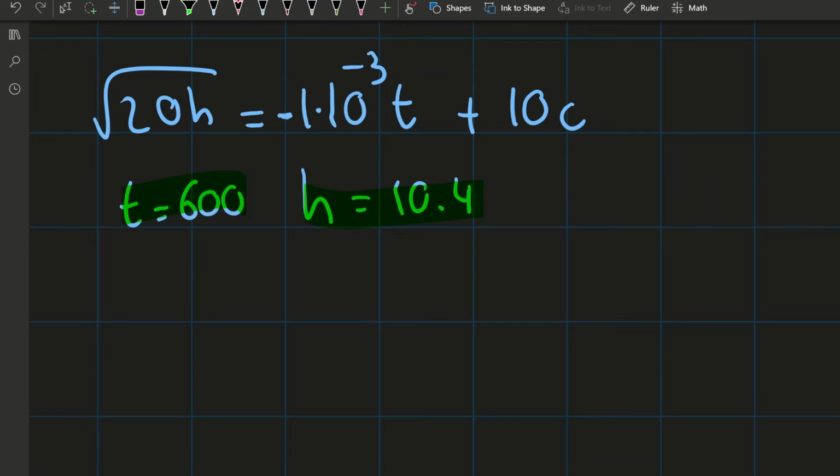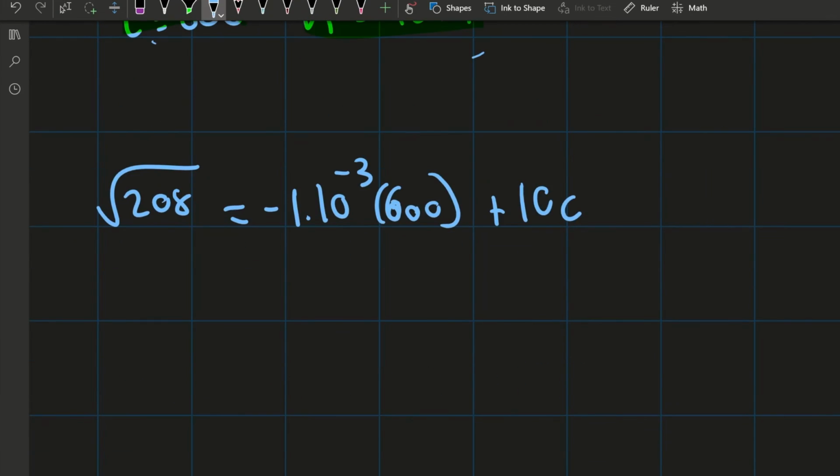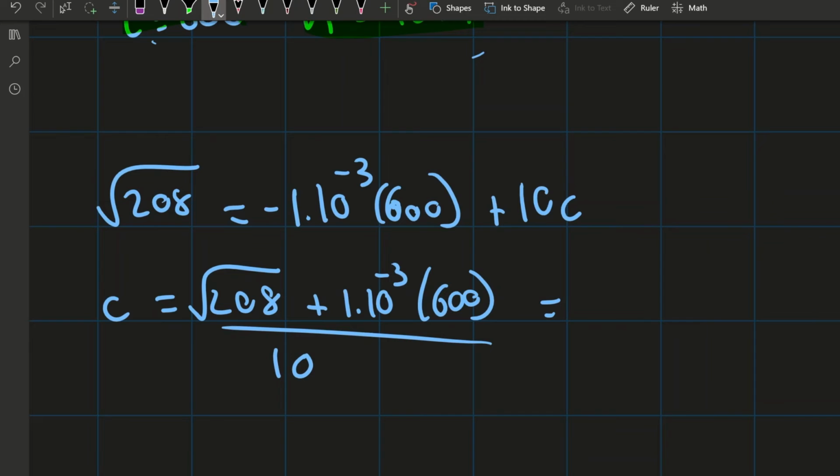So now that we have these t and h values, we're able to solve for our C so that we're able to make predictions for where it's supposed to start. C is 1.502. Done. Now with our C, we're able to make an equation for H, which lets us find the height at any time.